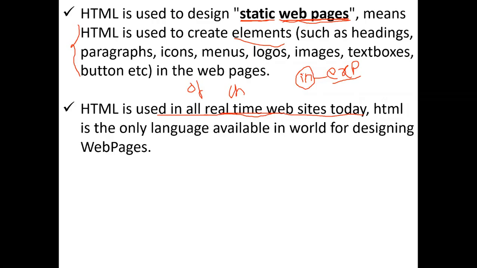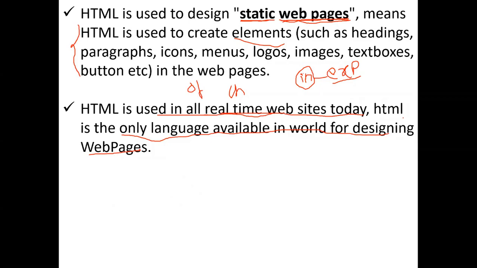So the matter is, officially or unofficially, implicitly or explicitly, internally, whatever it may be, HTML presence is required to design websites. Up to 2021, website designing doesn't happen without HTML. Maybe in 2022 it is possible, I don't know, sir, the future. As of today, web-based design doesn't happen without HTML. That's why I clearly mentioned here: the one and only language available in the world for designing web pages.